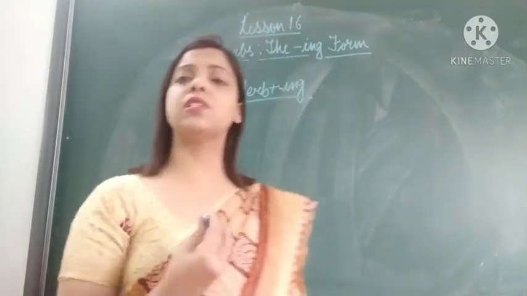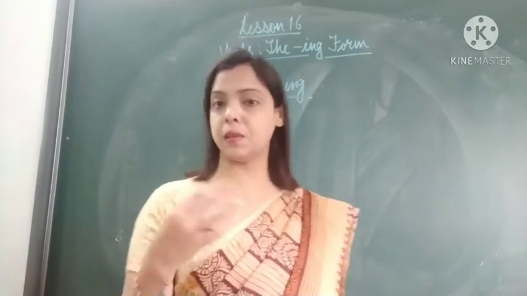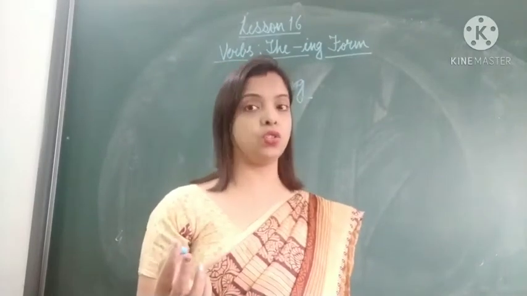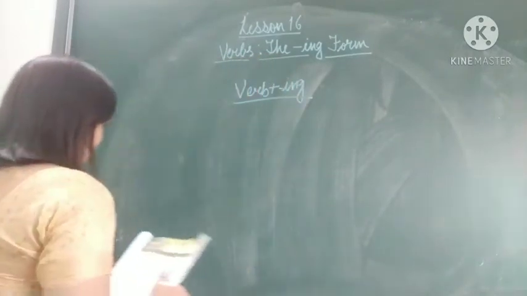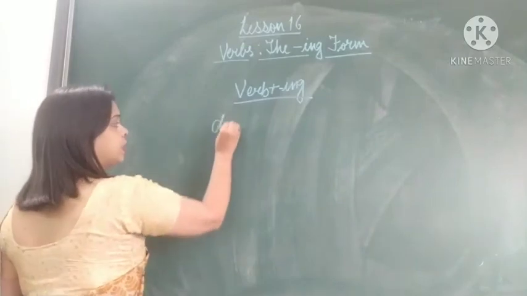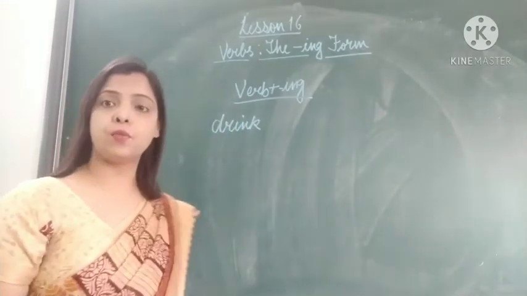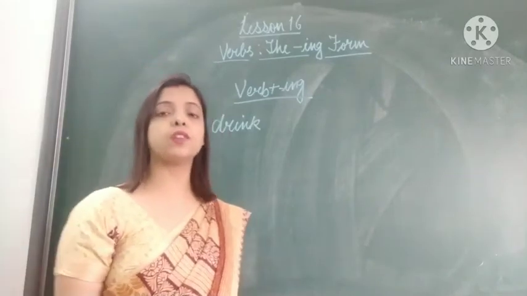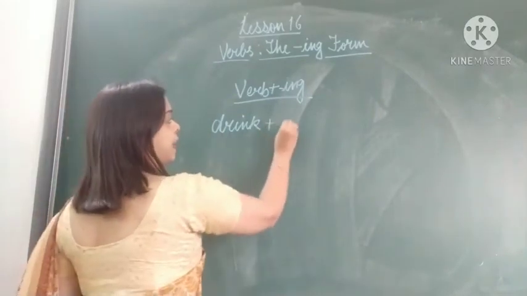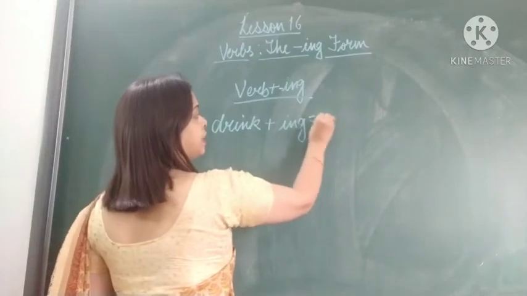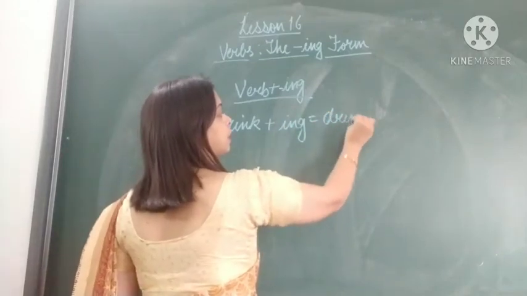So let's first see a few verbs in which we simply add ing and change the form. Like if we take drink, I drink water. Drink is the verb showing action, and you add ing and it becomes drinking.